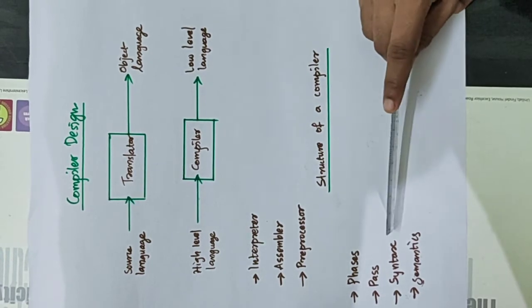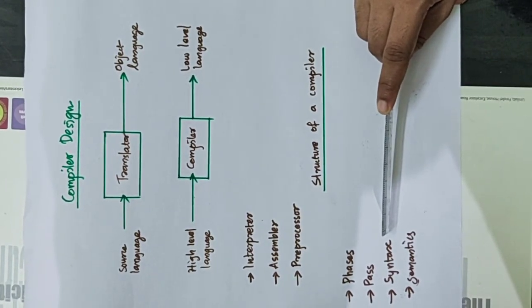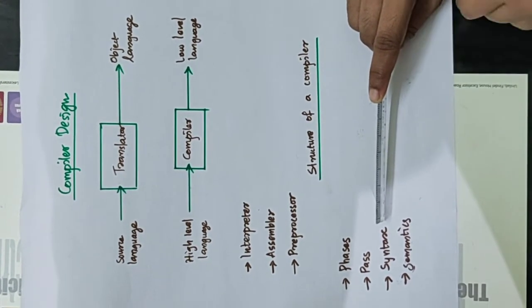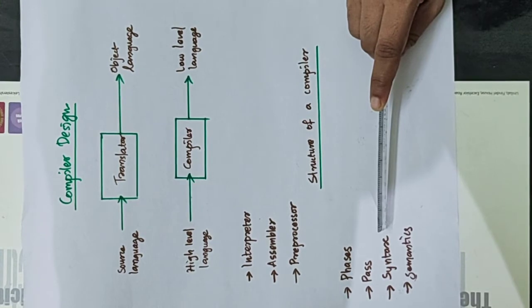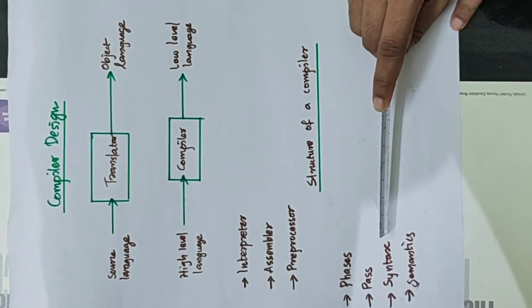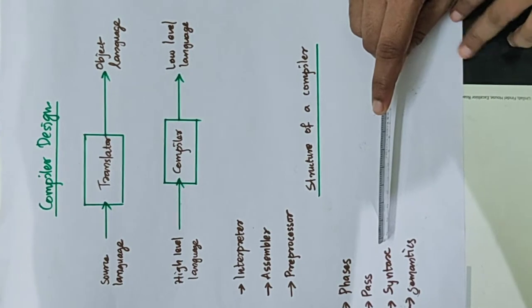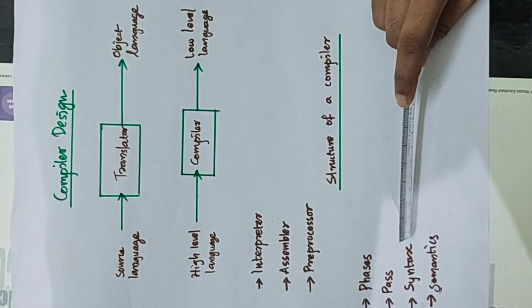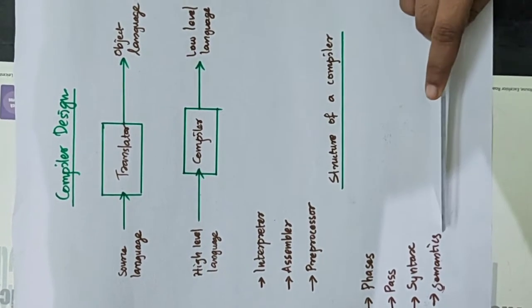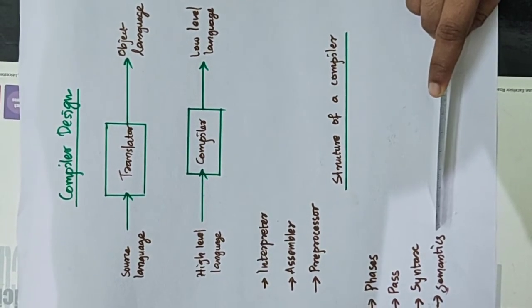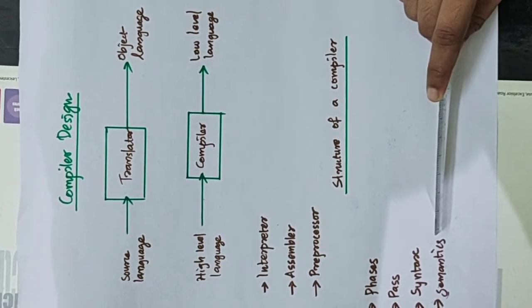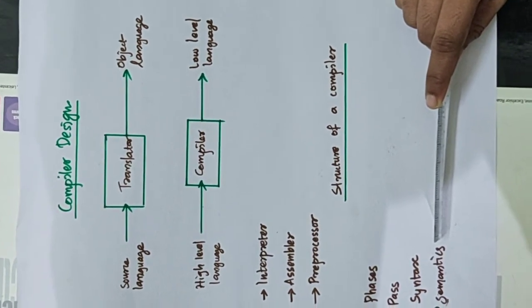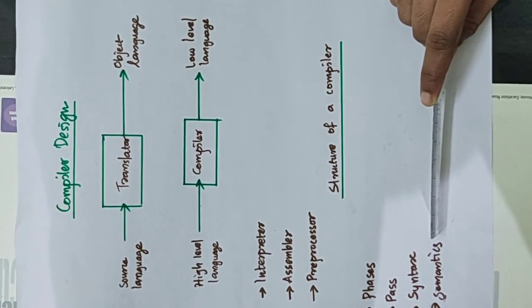Then we are going to the next parameter, which is known as syntax. What is meant by syntax? It is a rule that tells us whether a string is a valid program or not. In mathematics, we also say that a formula has a syntax. That means it's a rule that tells us whether a string is a valid program or not. Now going to the next parameter, semantics. It is the rule that gives meaning to the program. The rules that give meaning to the program are called the semantics of a programming language.